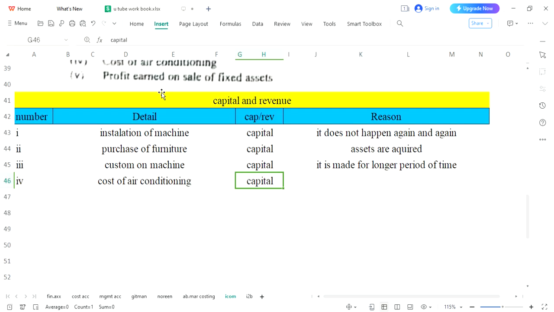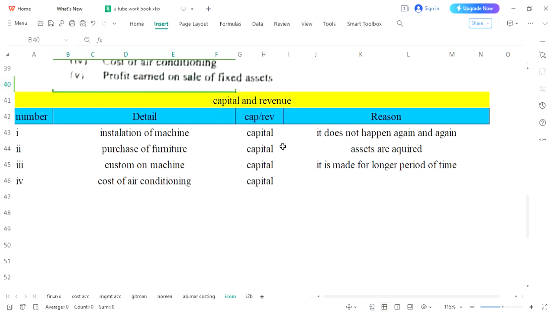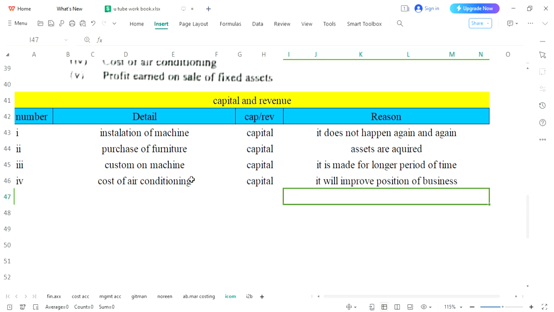Yes, it will improve the position of the business because you have bought an AC. Cost of AC means obviously you have bought that AC, and the amount you have paid is your cost. So this cost is to be considered as capital because it would not happen again and again, and it will improve the position of the business when you install your AC.